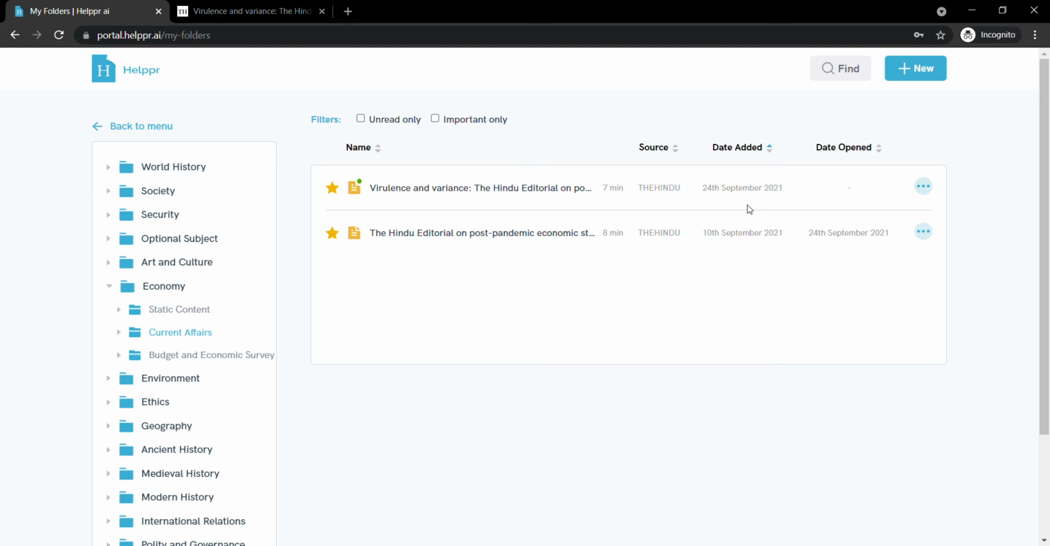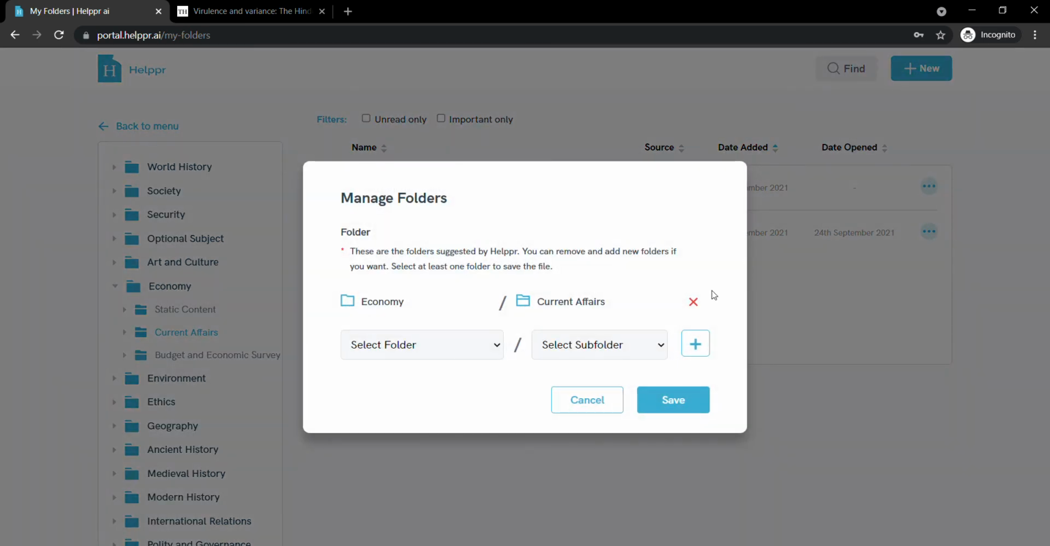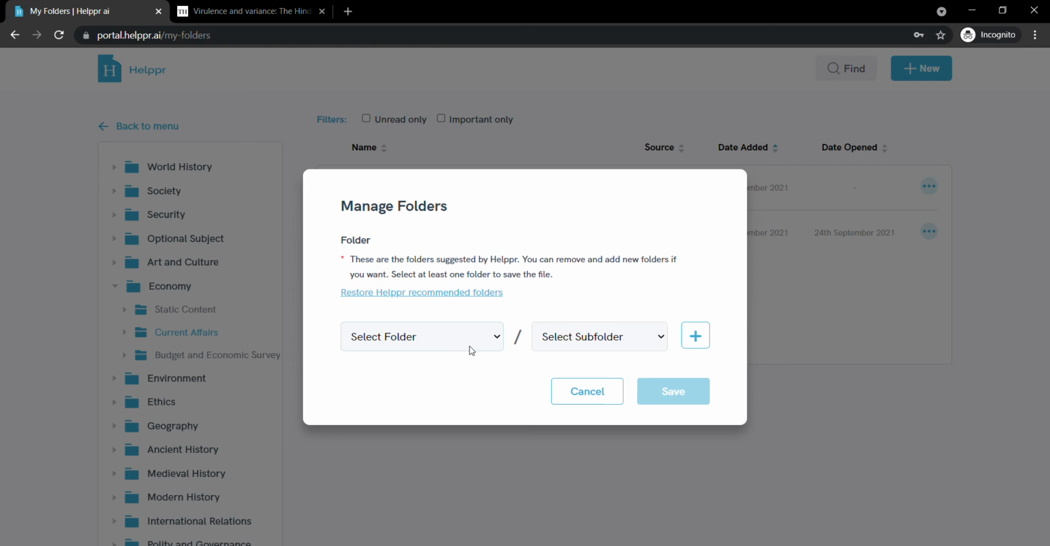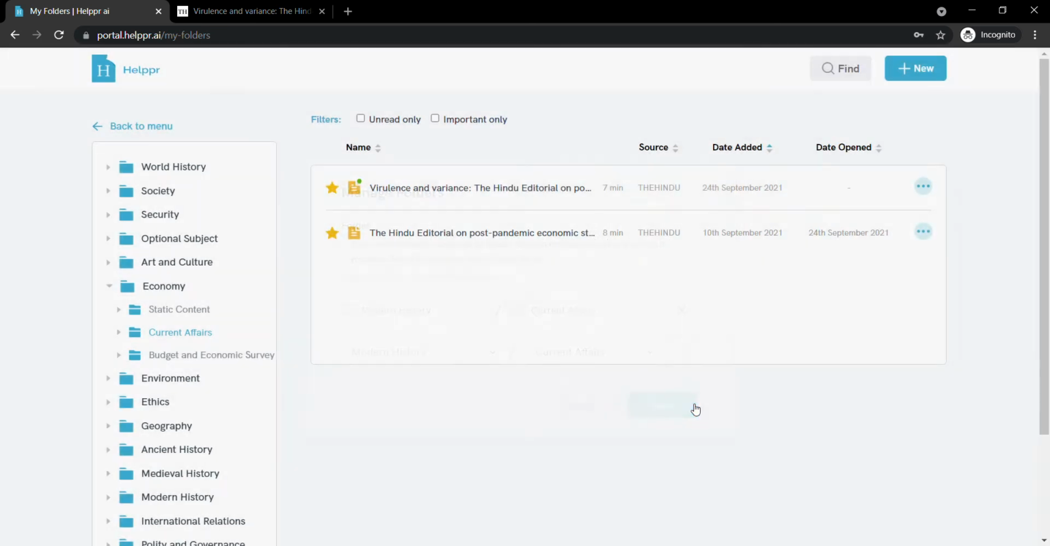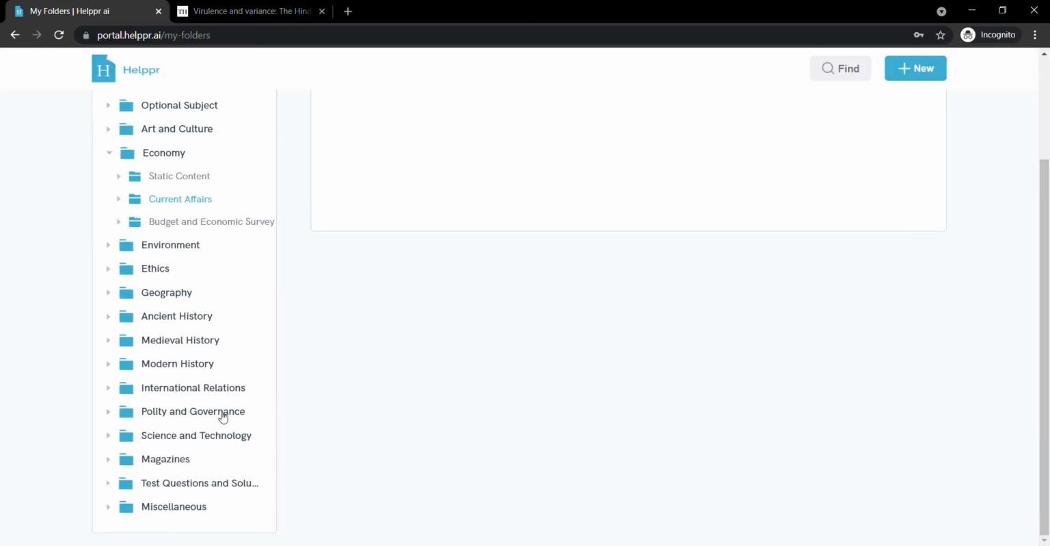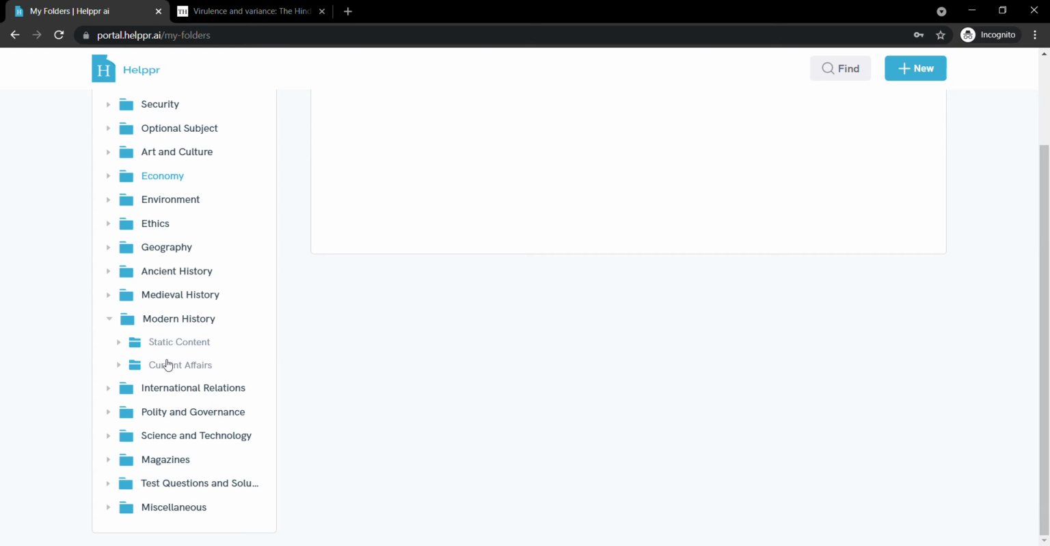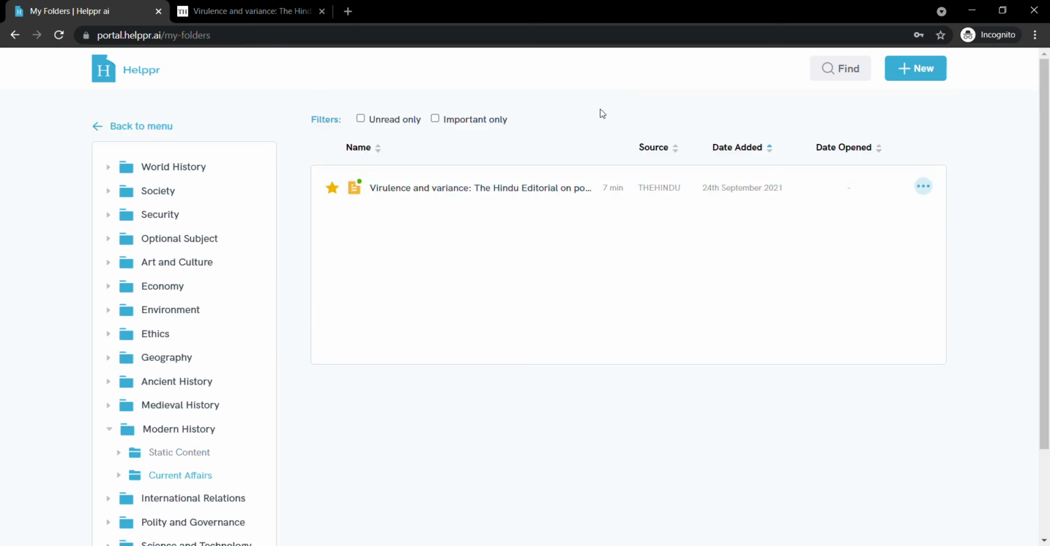If you even have to change folders, just click this, Manage Folders. You can remove the file from this folder and add any other folder, let's say Modern History, Current Affairs, add and save. The file will be removed from here and it is added into Modern History, Current Affairs. So you will never have to go to different folders and subfolders to change a file, delete it from one place and go to another place and copy paste it. You can do everything with respect to folders through these three dots, okay?